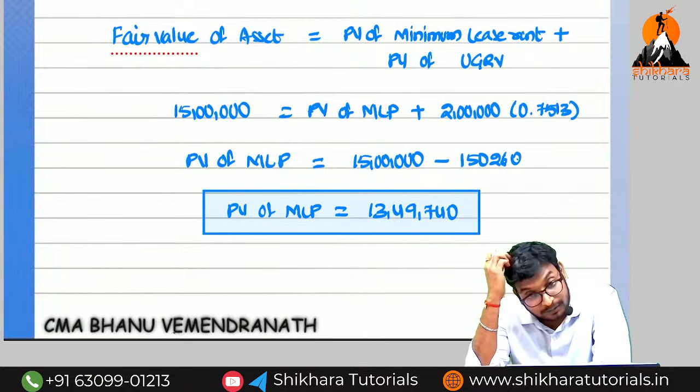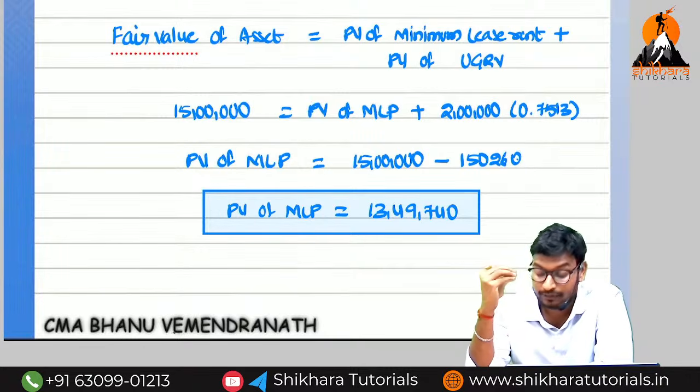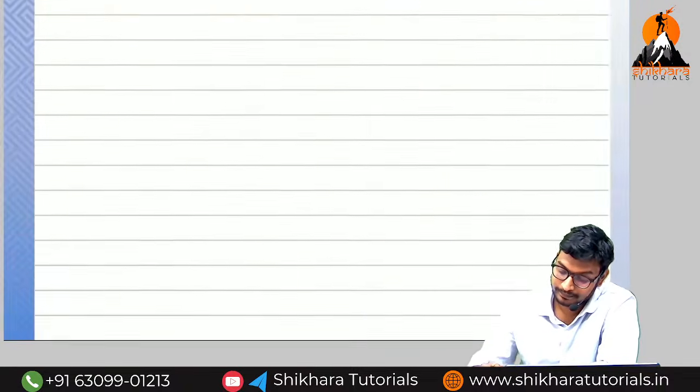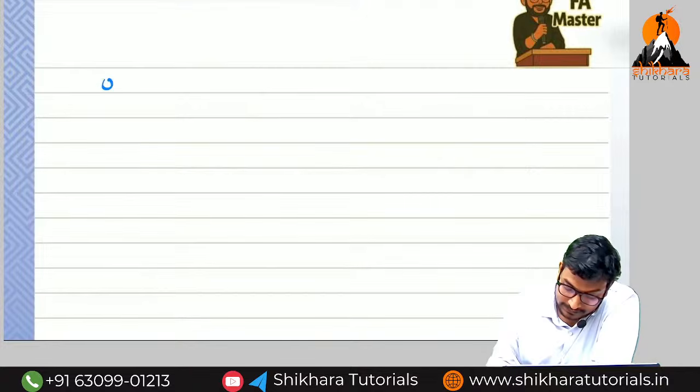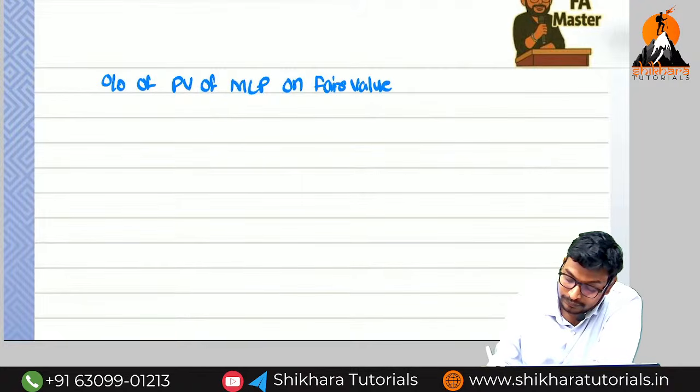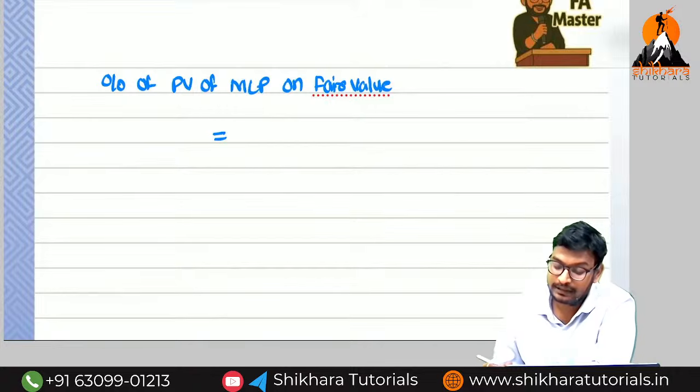This we need to compare with the percentage of fair value. So now we know: percentage of present value of MLP, minimum lease payments, on which one? Fair value. Denominator.